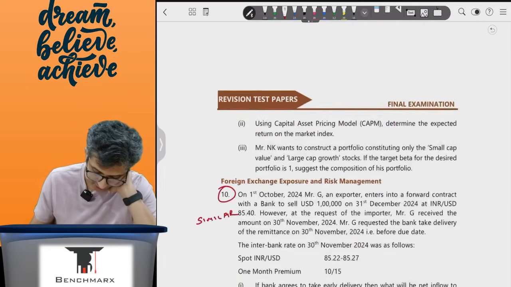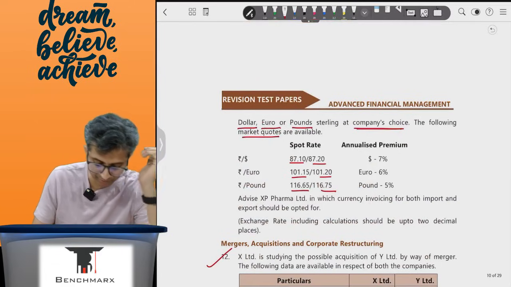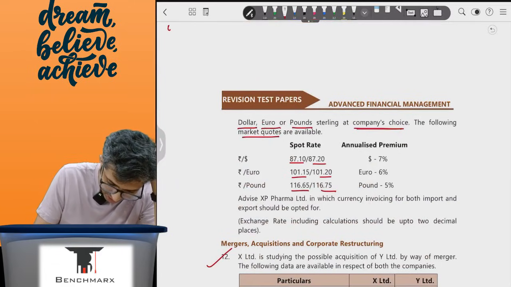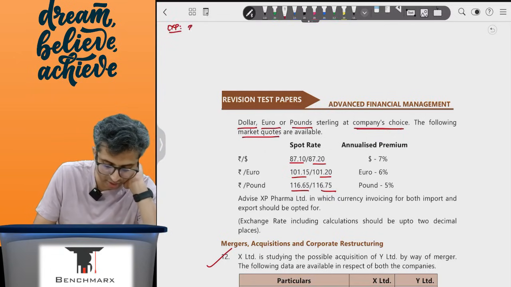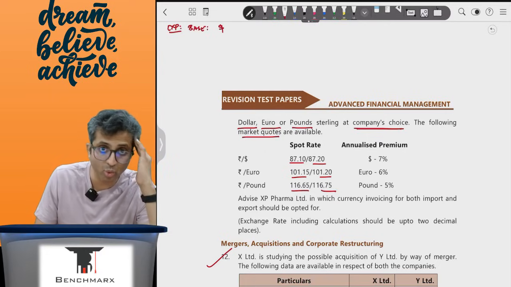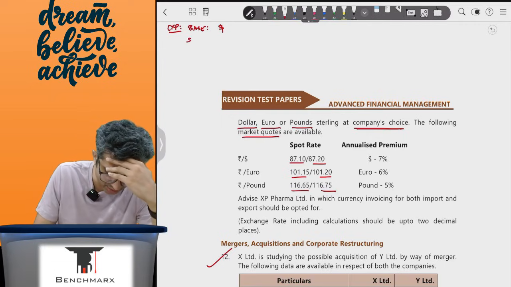Like, for example, if I look at the export consignment and price it in dollars, the base currency is the dollar. What will you do if you get dollars as a customer?